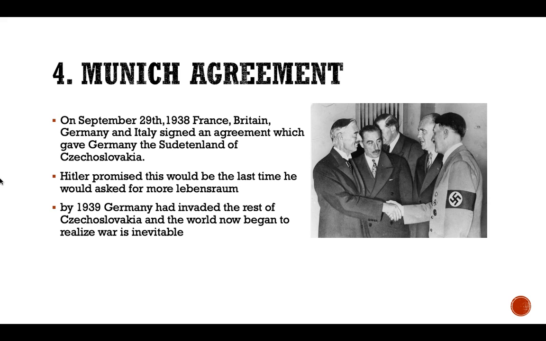Number 4 is the Munich Agreement. On September 29, 1938, France, Britain, Germany, and Italy signed an agreement which gave Germany the Sudetenland of Czechoslovakia. Hitler promised this would be the last time he would ask for more Lebensraum. By 1939, Germany had invaded the rest of Czechoslovakia, and the world now began to realize war was inevitable.